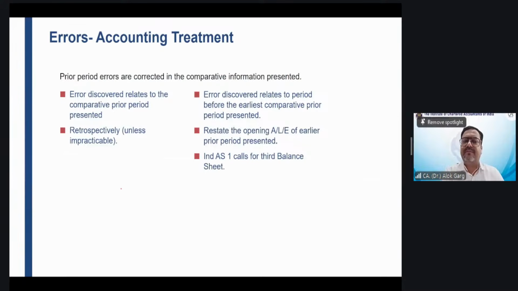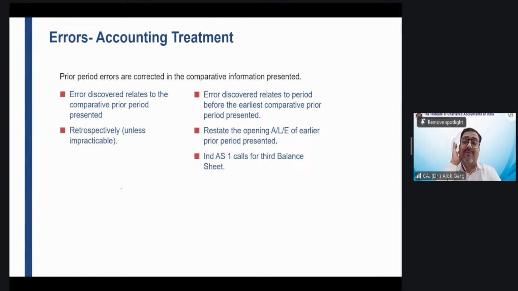Now friends, we already covered it in Ind AS 1: whenever there is a prior period error, how this prior period error has to be corrected. In accounting standard, life was very simple. You just need to take a retrospective calculation of the prior period error impact and take the impact just in one line item as a prior period item in the current year P&L. No need to restate comparative. No need to give the third balance sheet. No need to give any reconciliation, right?